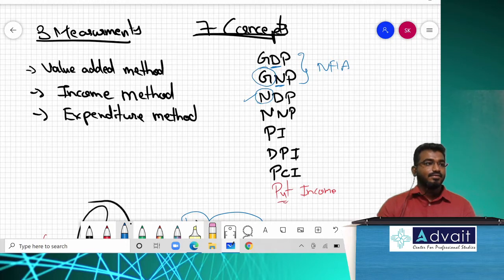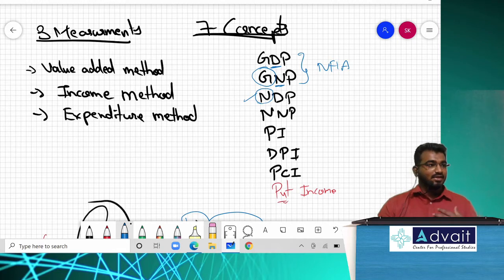From G to N. G stands for gross. N stands for net. G stands for? N stands for? Somewhere we have heard the same words in accountancy: gross profit, net profit. Acceptable? Same logic. From your gross profit, we will deduct all indirect expenditures, and finally we will arrive at net profit.